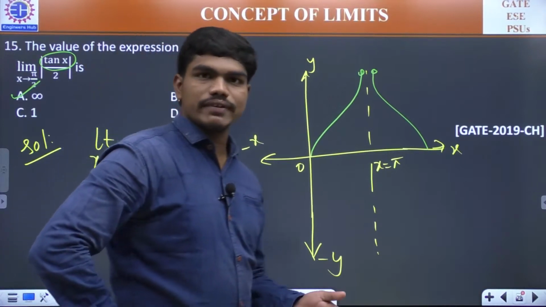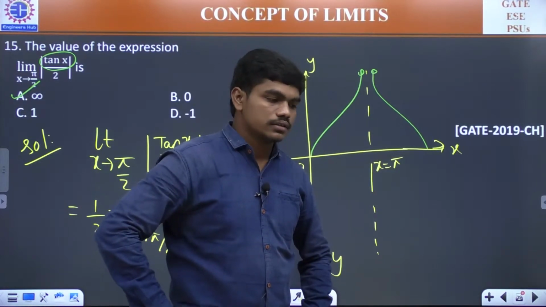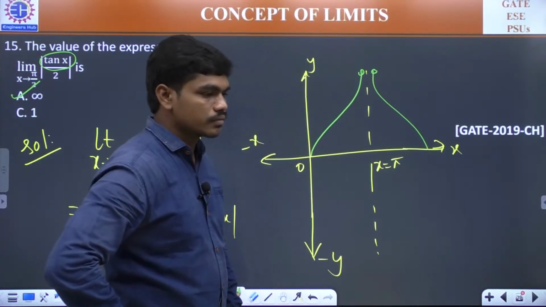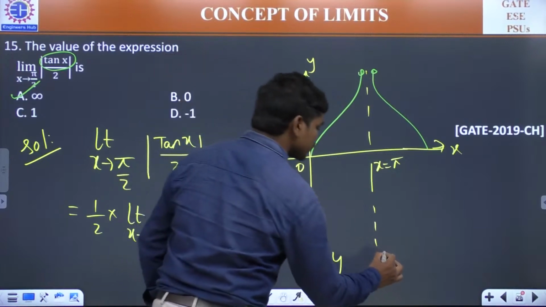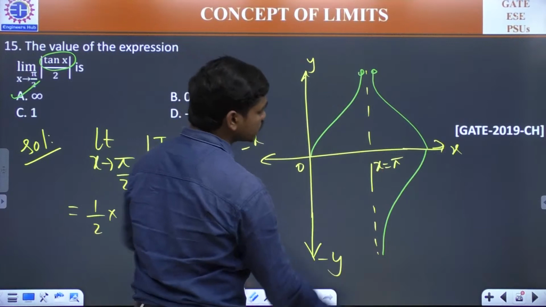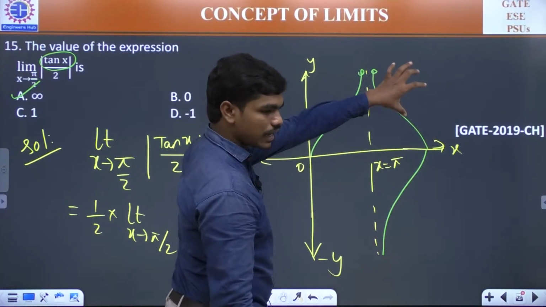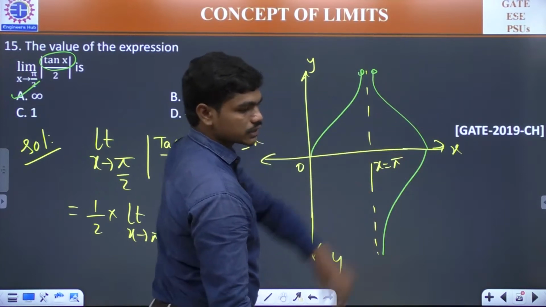Basically, if modulus is given, your function graph changes, correct? This is how it looks for mod tan x. The graph should be something like this, but now since there is modulus, whatever negative value is present here gets converted to positive. It means this graph which is here is a reflection of this.